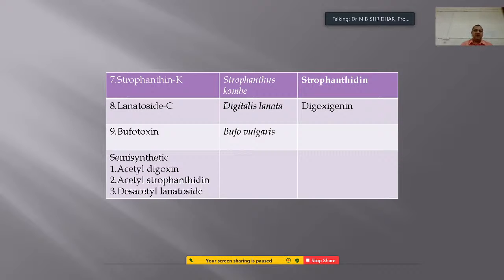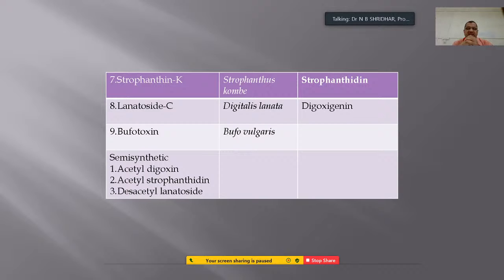Apart from this, strophanthin K is obtained from Strophanthus kombe and contains strophanthidin as the aglycone moiety.